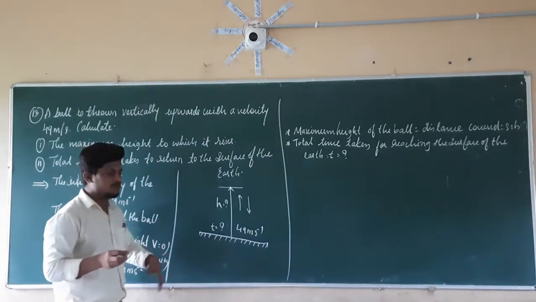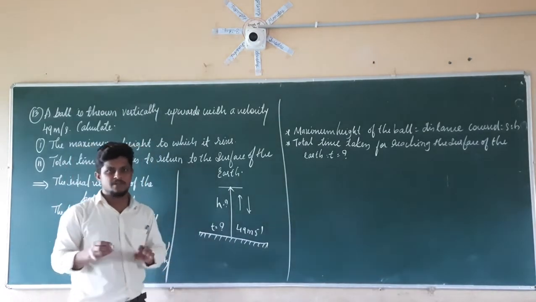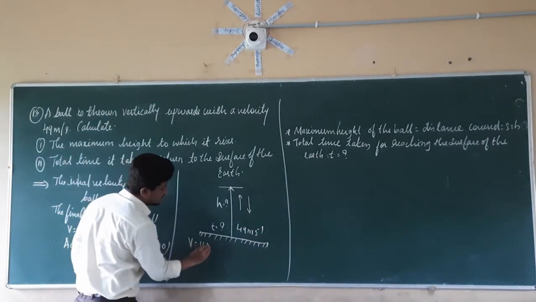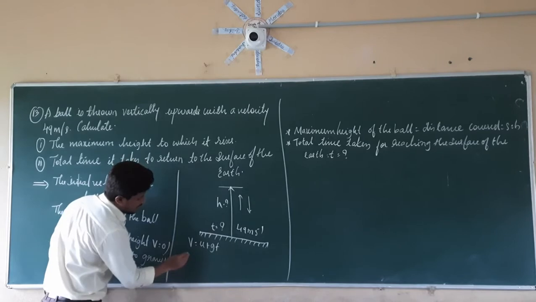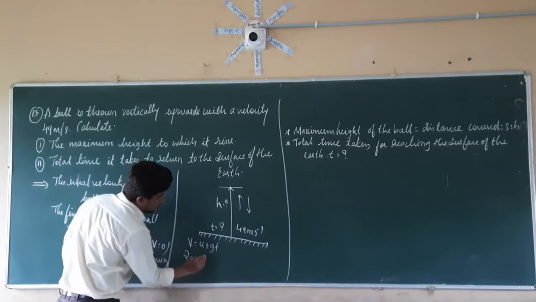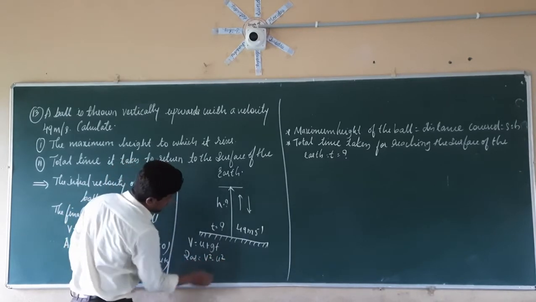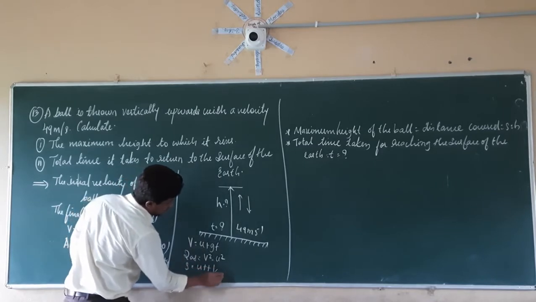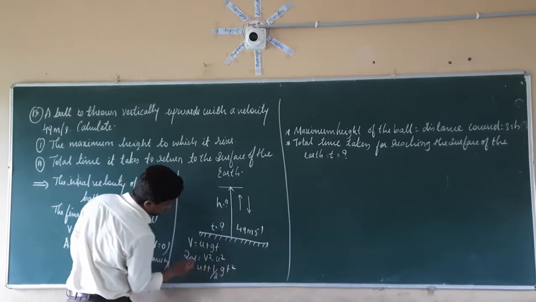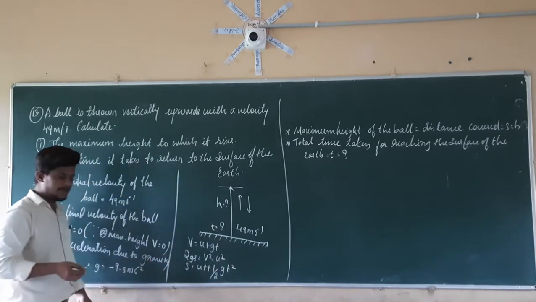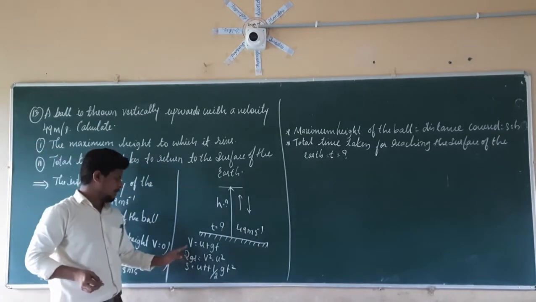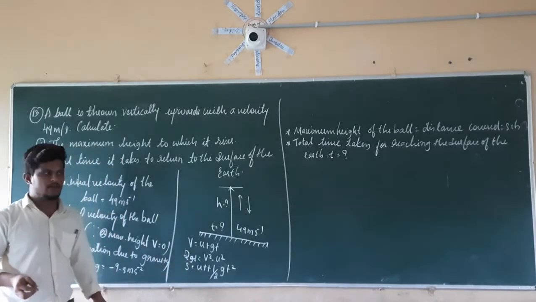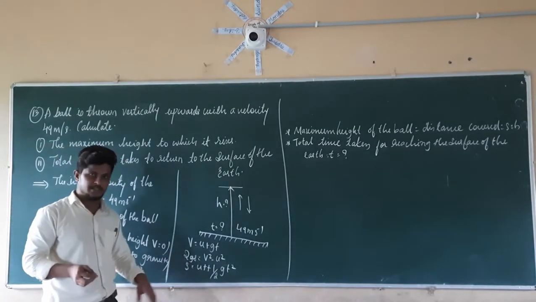Now again you have to analyze. We have three formulas. One formula is V is equal to U plus Gt. Second formula is 2GS equal to V square minus U square, and the third is S is equal to Ut plus half Gt square. Here, if we want to calculate S, that is nothing but the height, for that height we have two formulas: one is 2GS, another one is S.